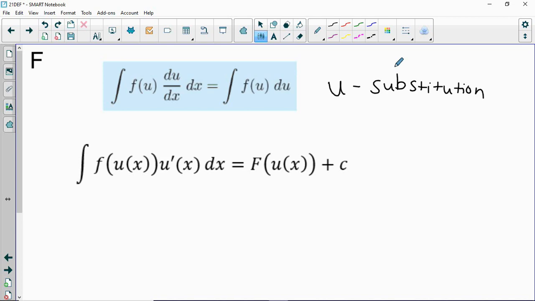Okay, section F, this is what we're here for. We're now going to learn a technique called integration by substitution, or it's often referred to as U substitution because historically, for whatever reason, we use the letter U when we do this. We've got a formula from the textbook in the blue box. I have an alternative form that I prefer written down below. So substitution is kind of like the chain rule in reverse.